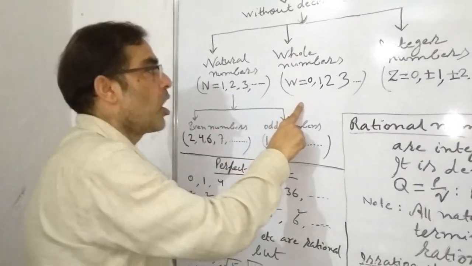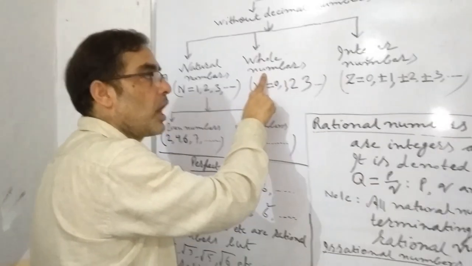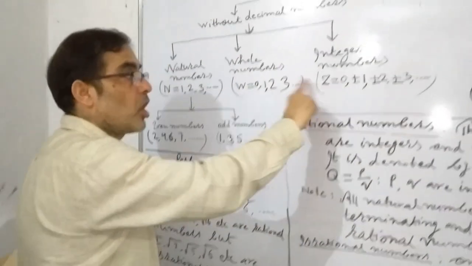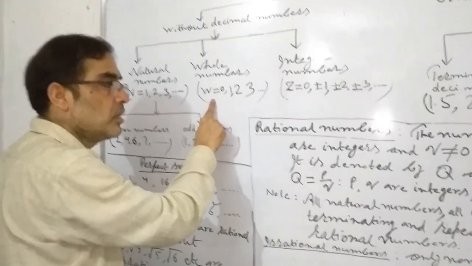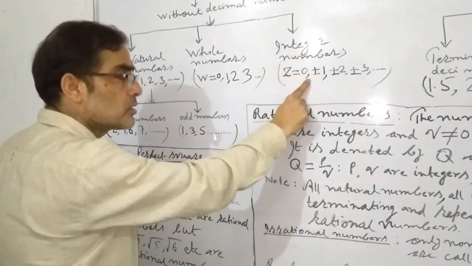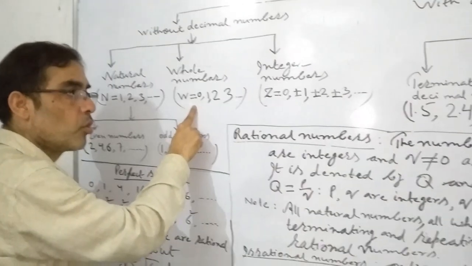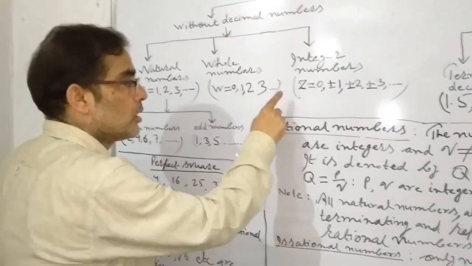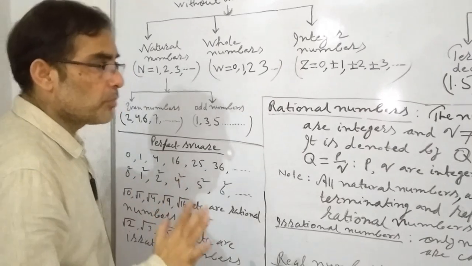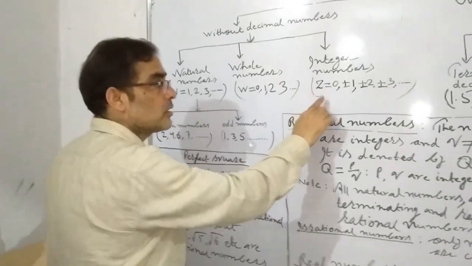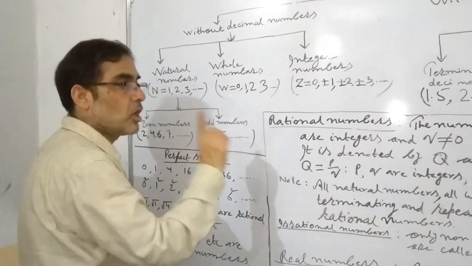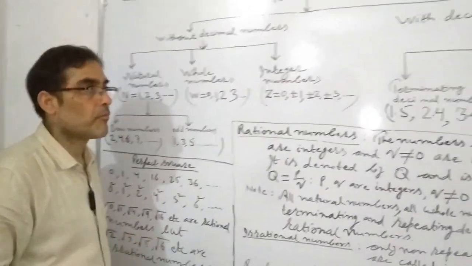Similarly, all whole numbers are integers, but all integers are not whole numbers. Why? Because negative numbers are not in whole numbers. This means all of these numbers are integers, but they are not decimals.